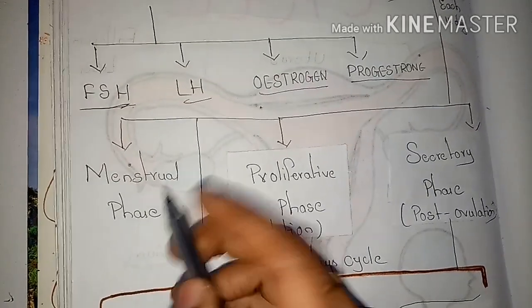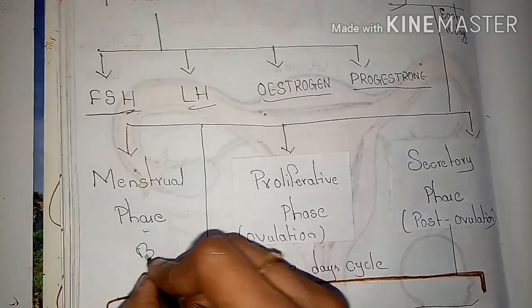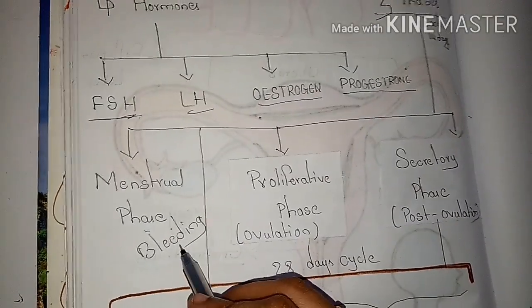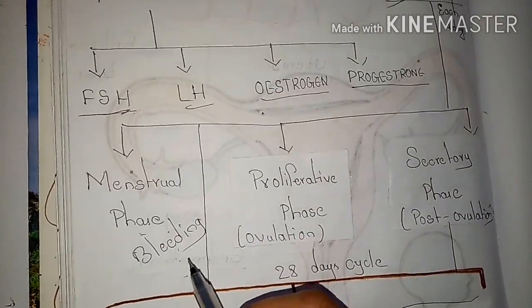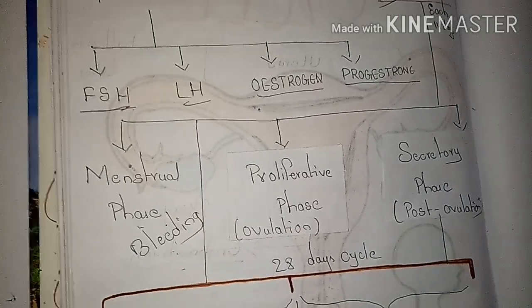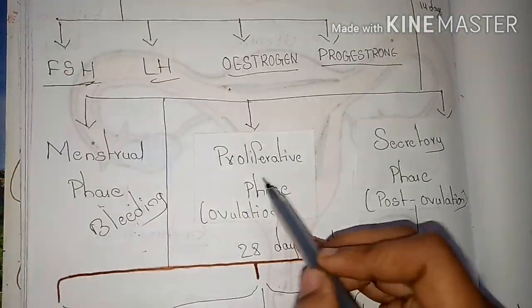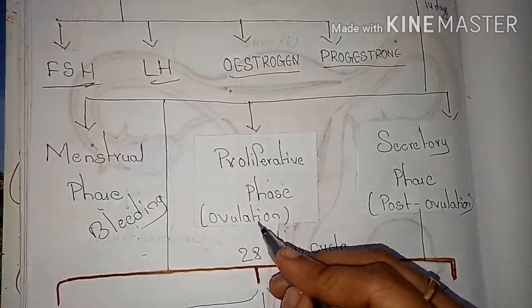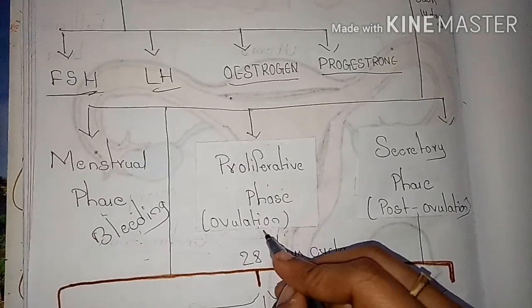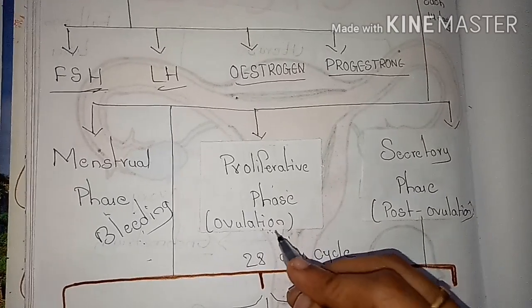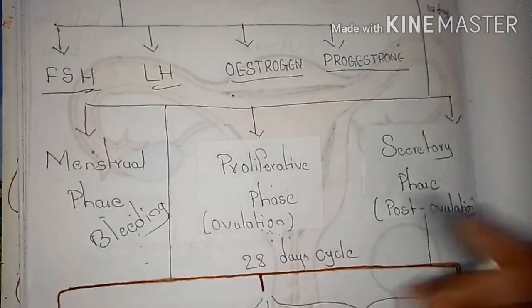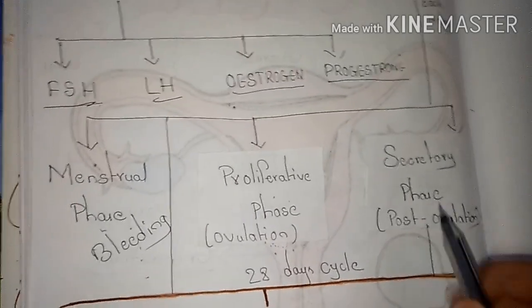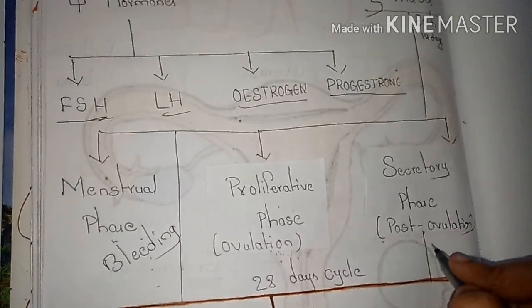First is the menstrual phase, nothing but the bleeding phase. In this phase, blood oozes out through the vagina, out of the body of the woman. The next phase is the proliferative phase. This phase is also known as the ovulation phase, in which ovulation occurs in females. And the last phase is known as the secretory phase, which is also known as the post-ovulation phase.